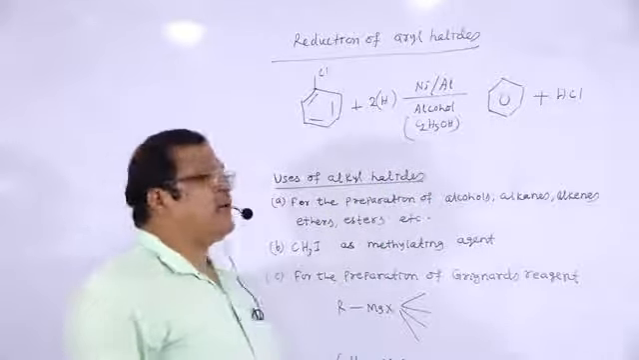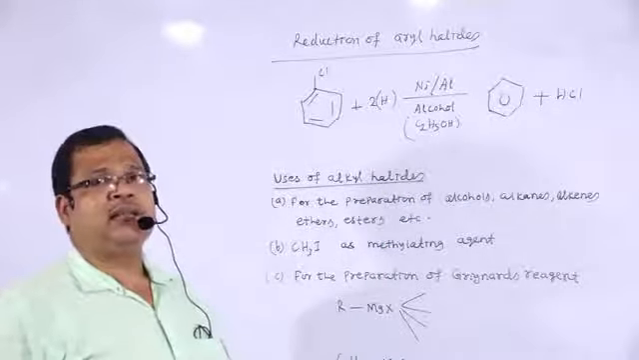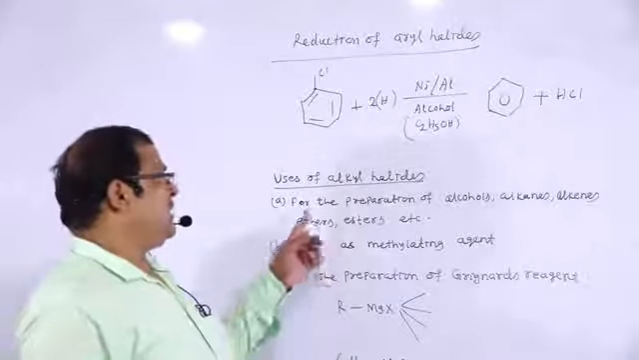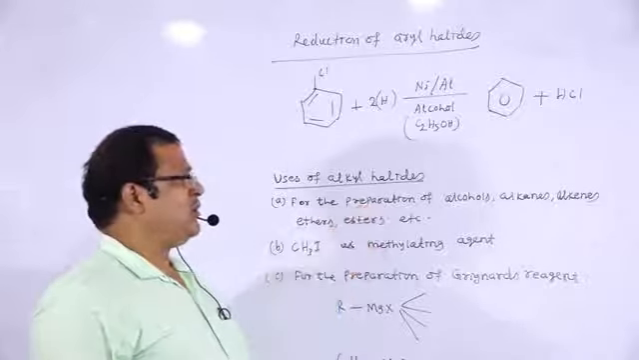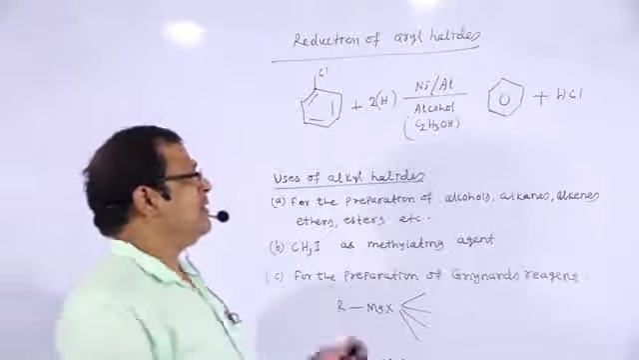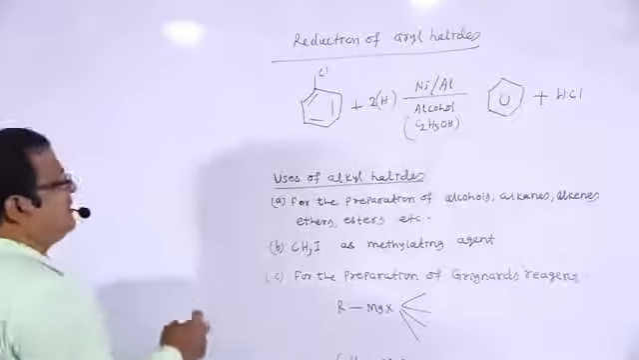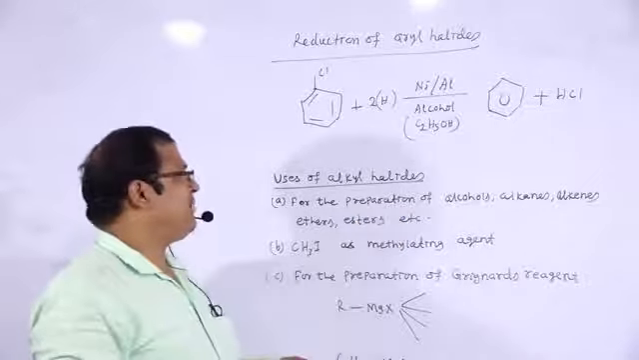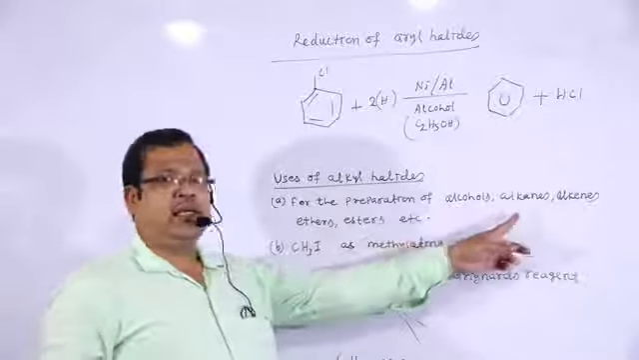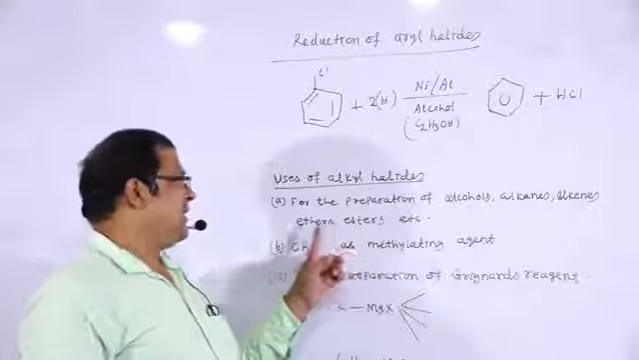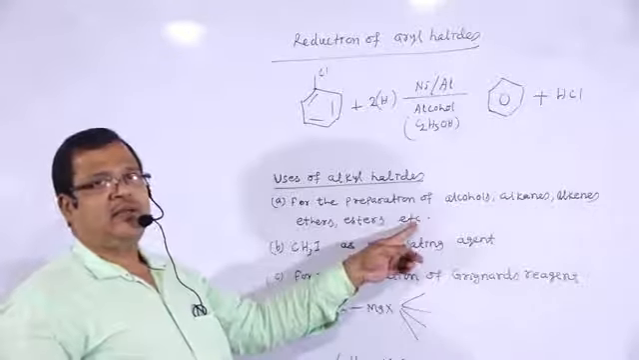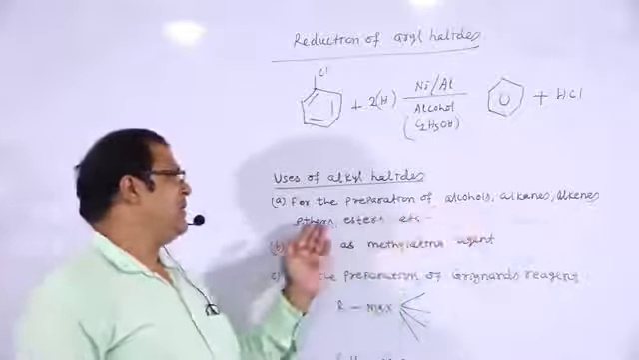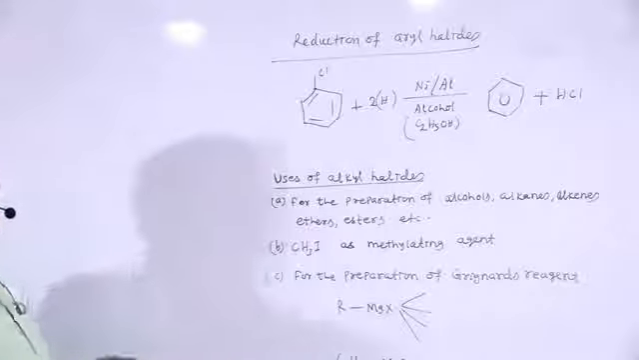Next we say, what are the uses of alkyl halides? For the preparation of alcohols. We know how alcohol is prepared from alkyl halide. We'll see preparation of alcohols, alkanes, ethers, esters, etc. We may cite some examples of how alcohol, alkane or ether is prepared by giving suitable examples of this kind.